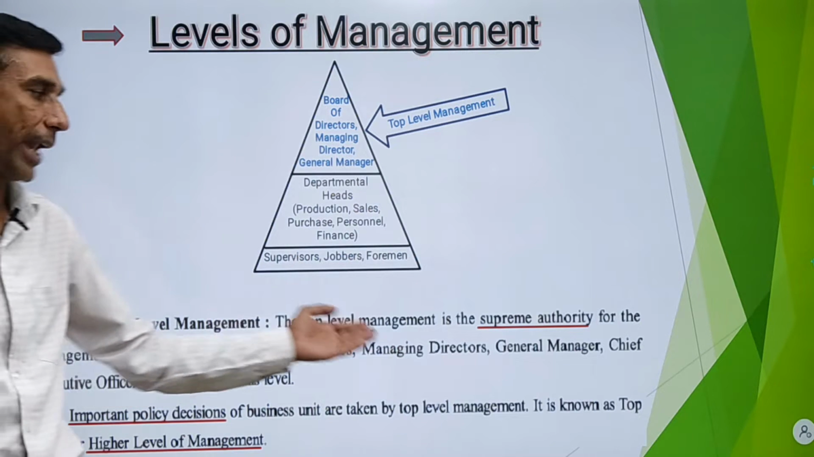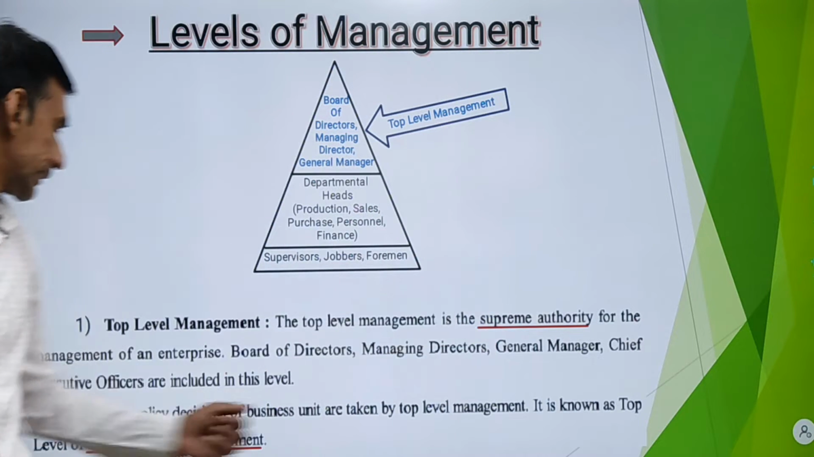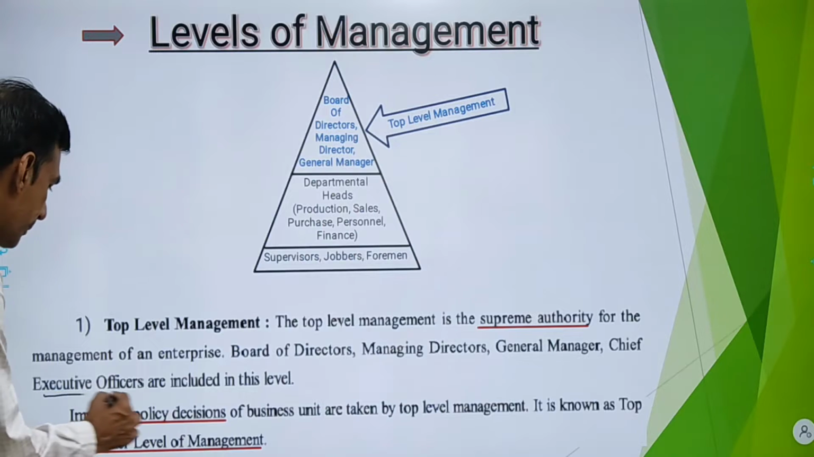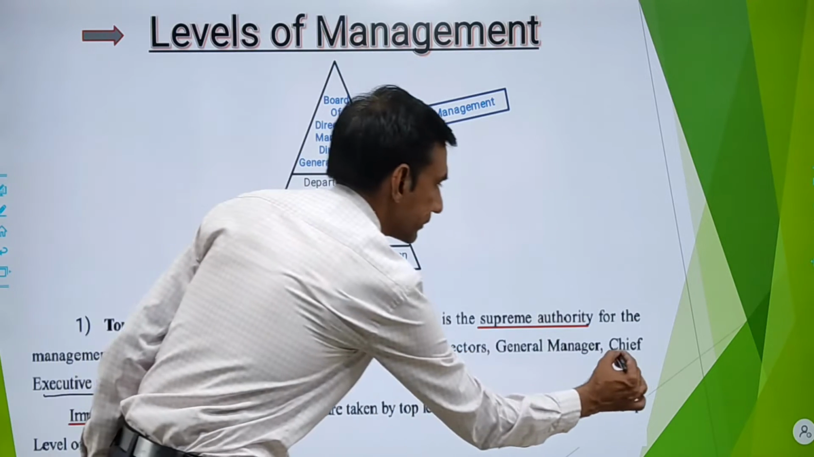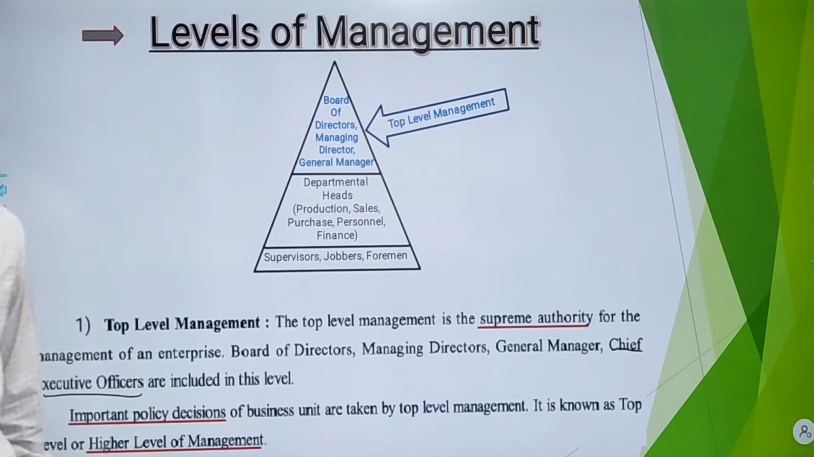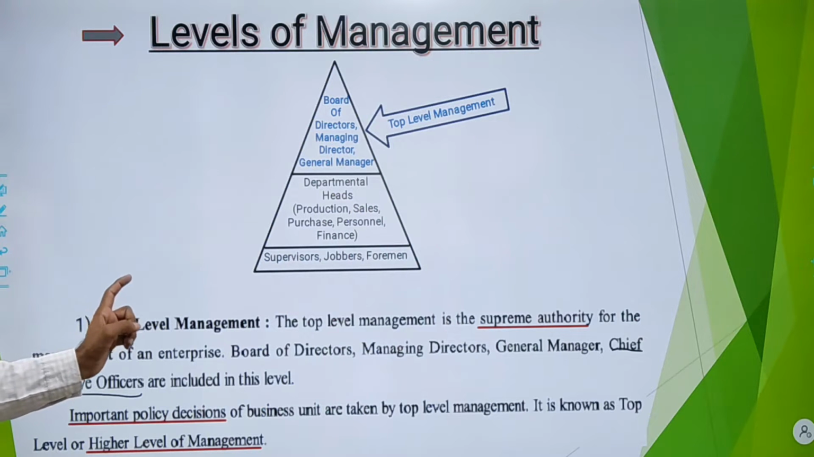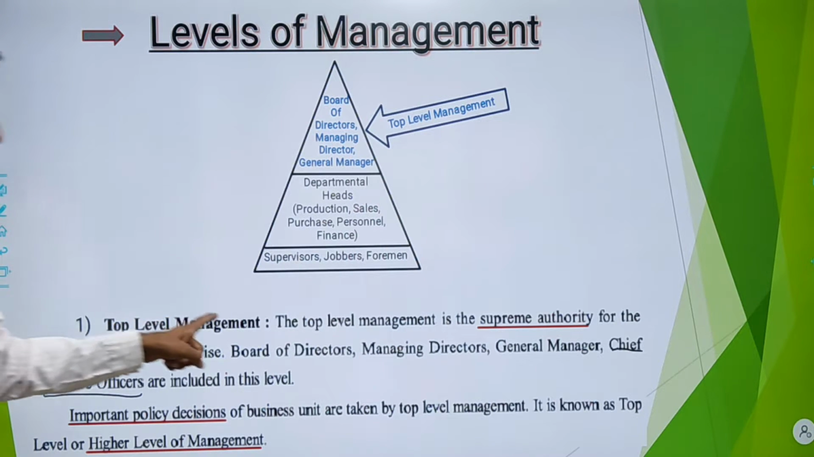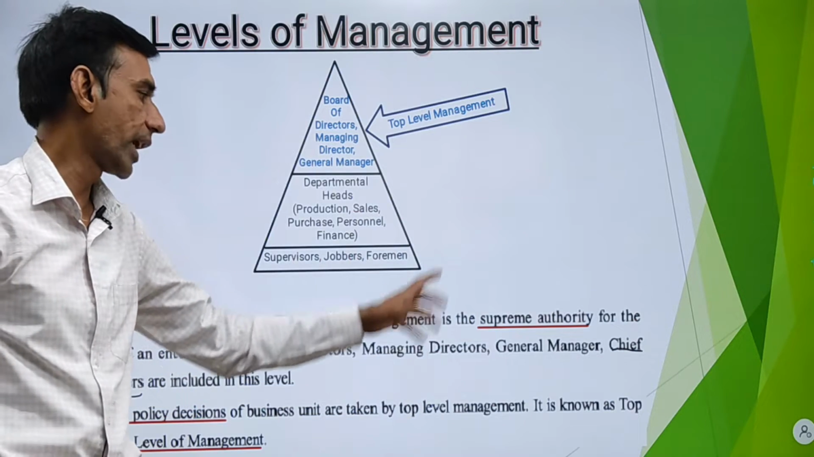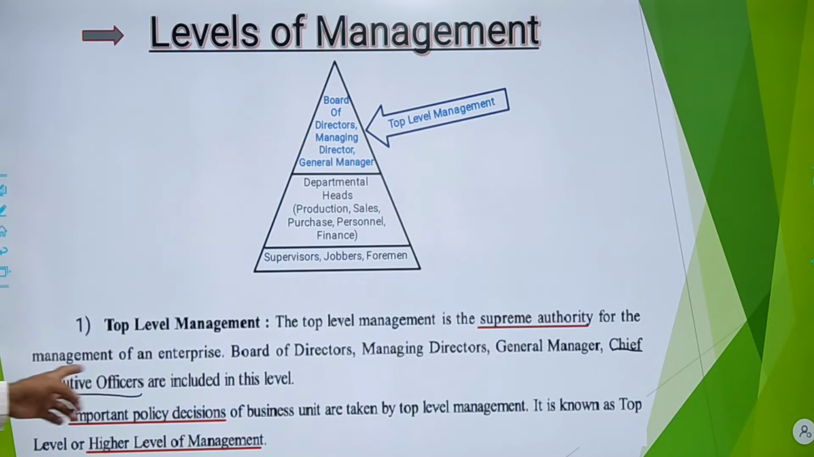Board of directors, managing directors, general manager, chief executive officer. This is very important, chief executive officer. For 1 mark in your board exam, they could ask the full form of CEO. The full form of CEO is chief executive officer. So who are the part of top level managers? Your board of directors, managing directors, general managers and chief executive officers are the part of top level management.